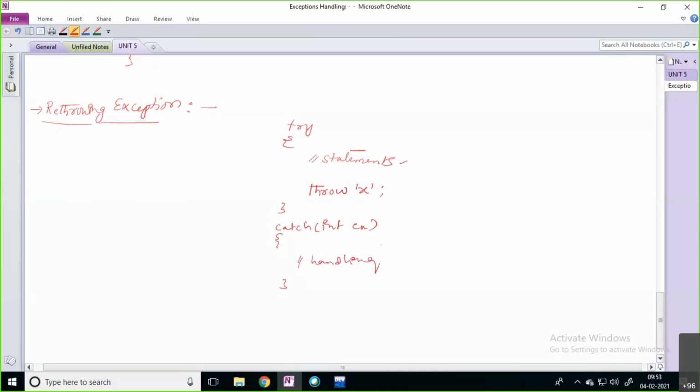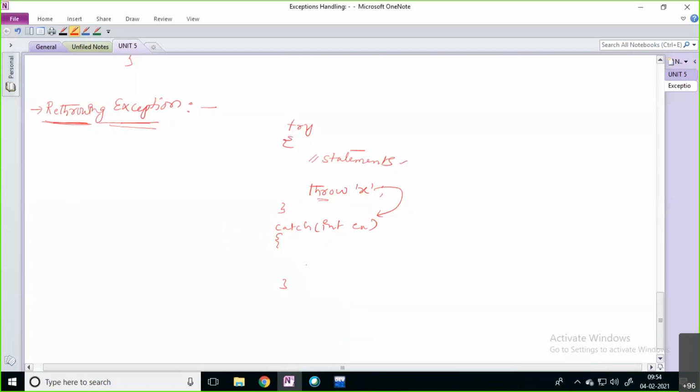This is the situation, the exception handling case. What does rethrowing mean? Once you throw an exception from your try block, it is caught by the catch block. From there you catch that exception and handle the situation inside that particular catch block. Coming to rethrowing, in the rethrowing exception case, in this particular catch block, you are not going to handle that situation.